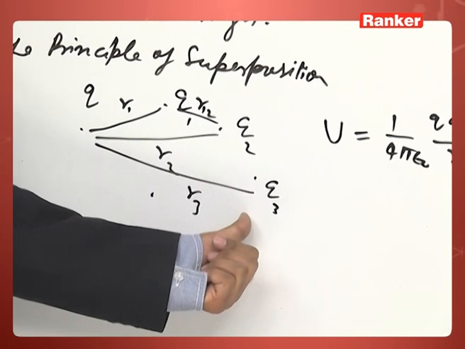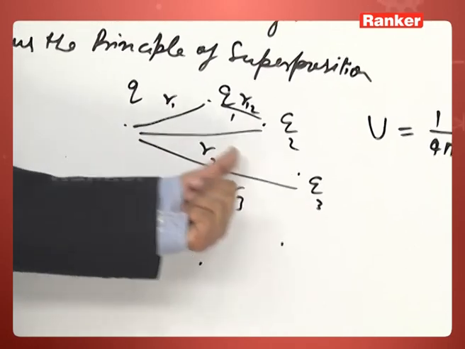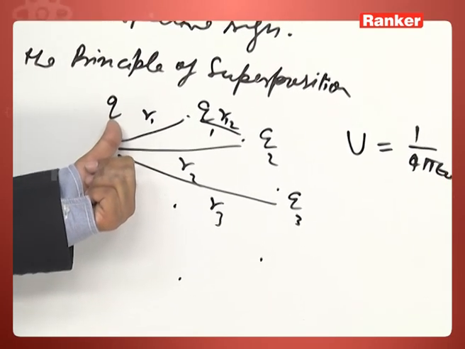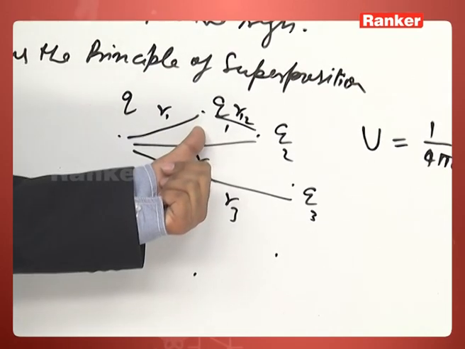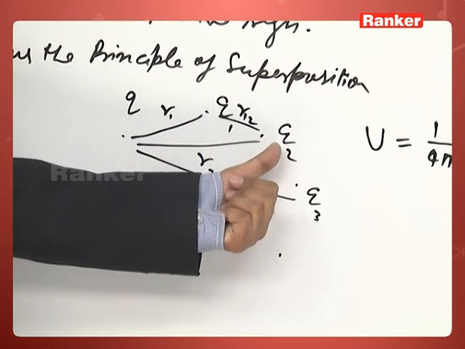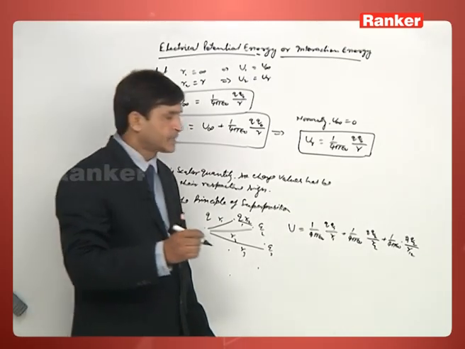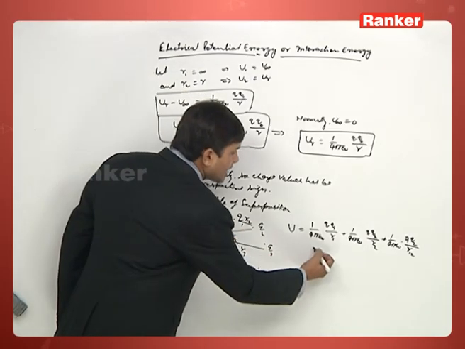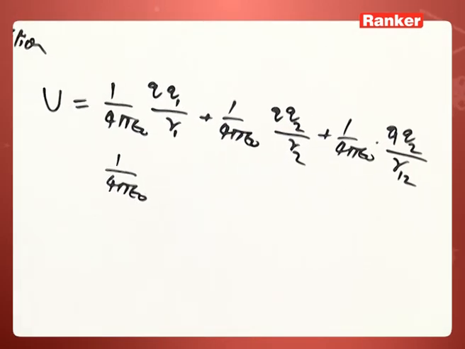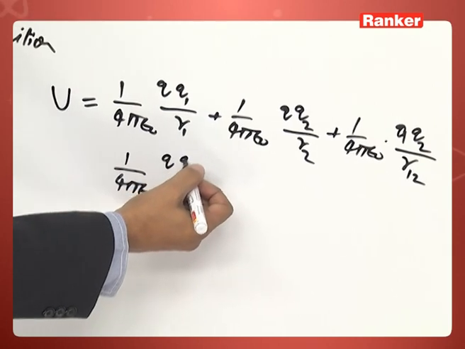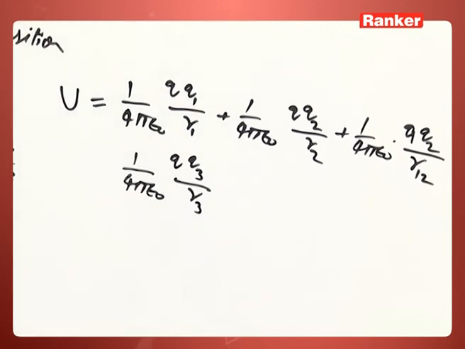Now we have three charges in the system, Q, Q1 and Q2. Another charge Q3 is coming now. When Q3 comes from infinity, it will come under the electric field of charge Q, then of charge Q1, then of charge Q2, meaning each and every charge will produce its own effect, so each has its own interaction energy. So, the effect of Q on Q3 we can write as Q Q3 by r3.